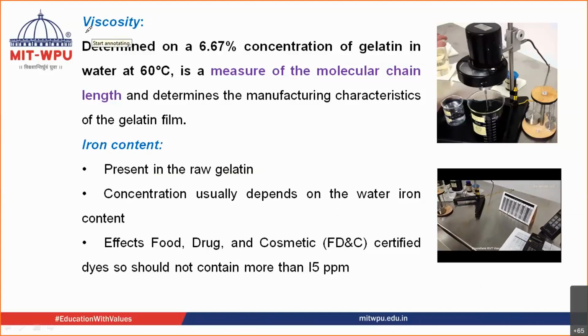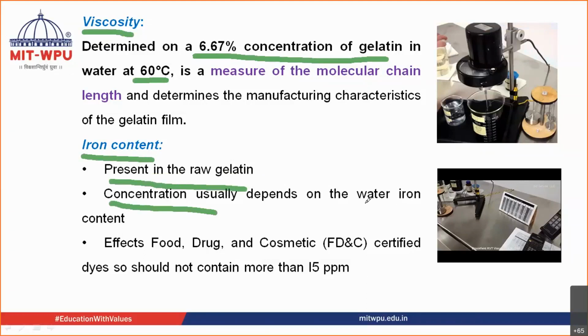So the second thing that you determine is viscosity. It is determined on 6.67% concentration of gelatin, same as for your bloom strength. The only difference is here the temperature is 60 degrees Celsius, there the temperature was 10 degrees Celsius. The next thing that you determine is the iron content. Why do you determine the iron content? Because it is present in raw gelatin. This iron is present, and the concentration usually depends upon the water's iron content also.